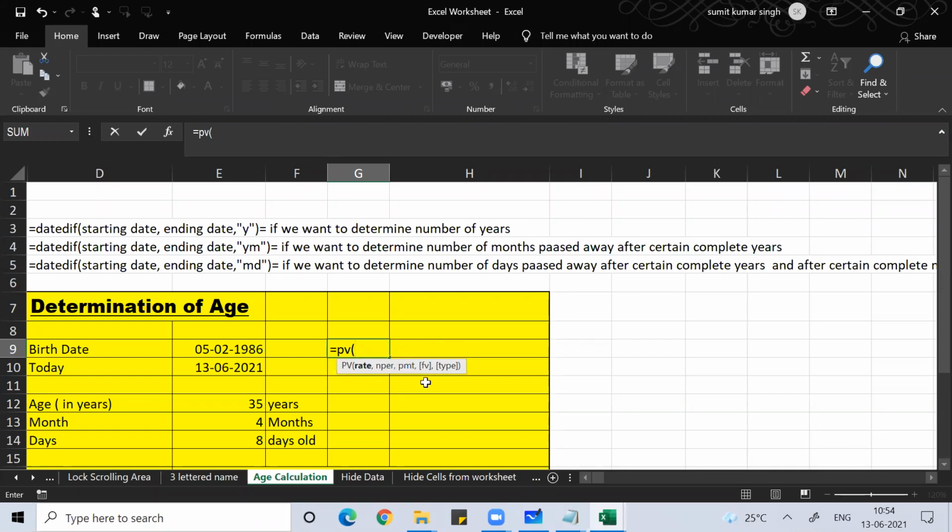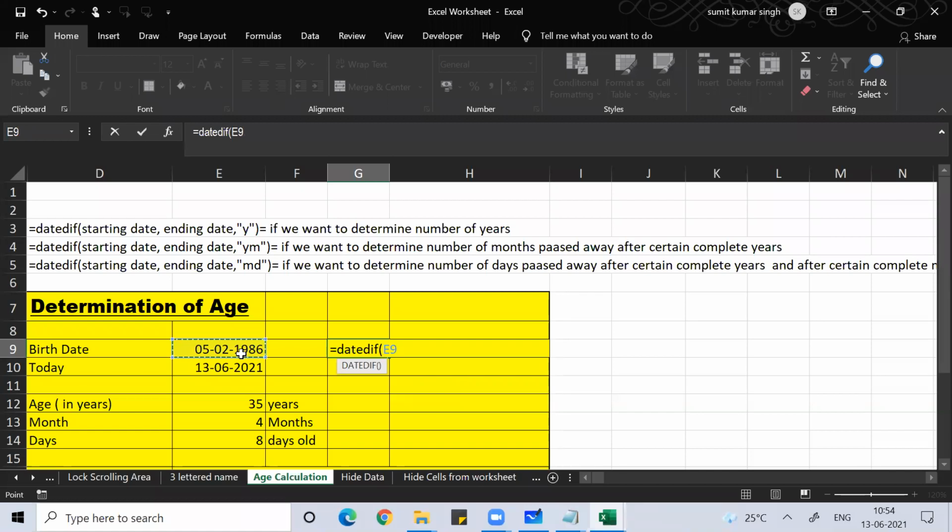Excel will always tell you how to perform the application with any formula, but with DATEDIF, Excel is not telling anything. I don't know why.